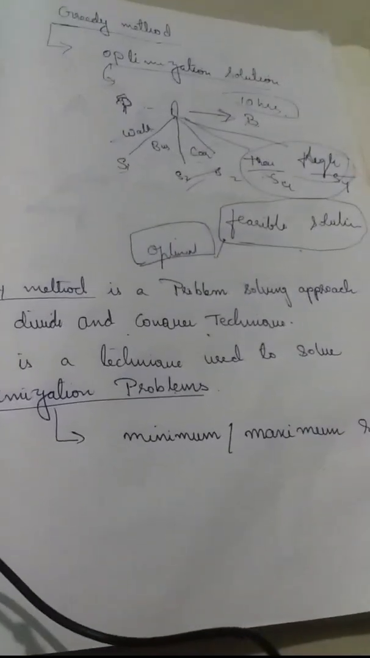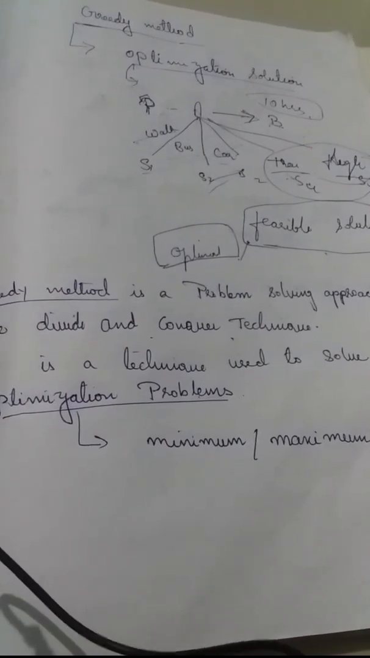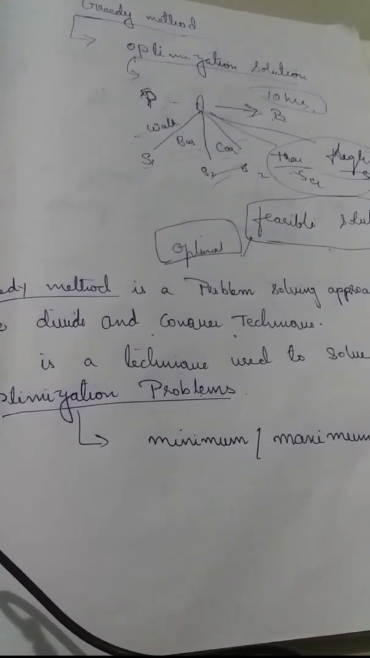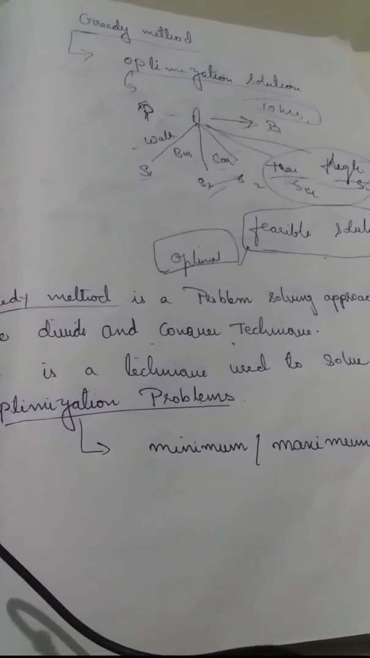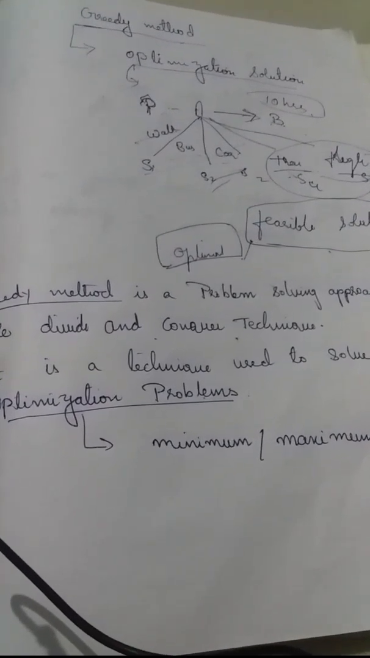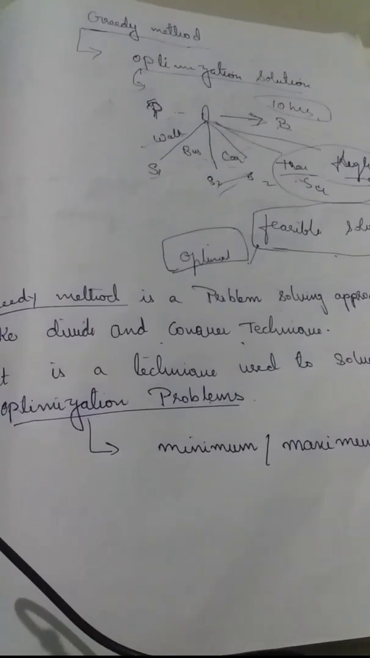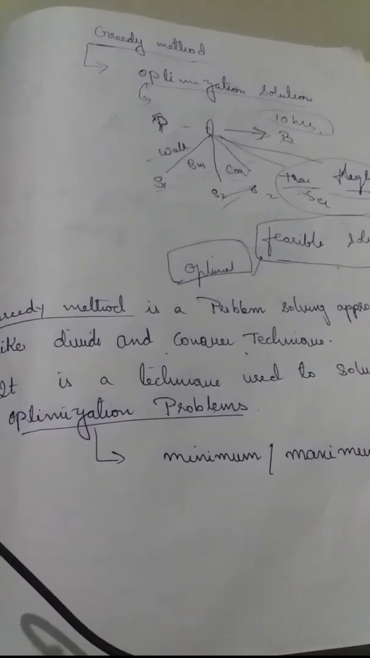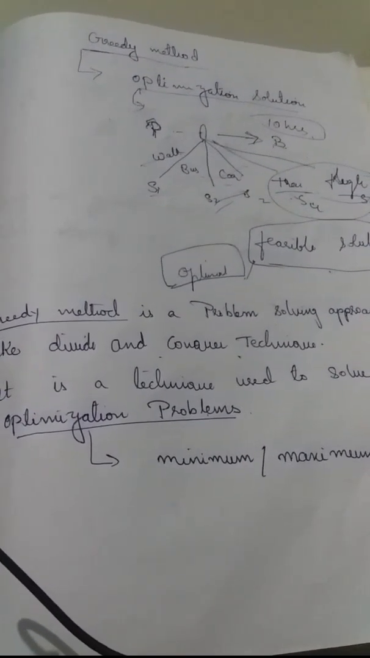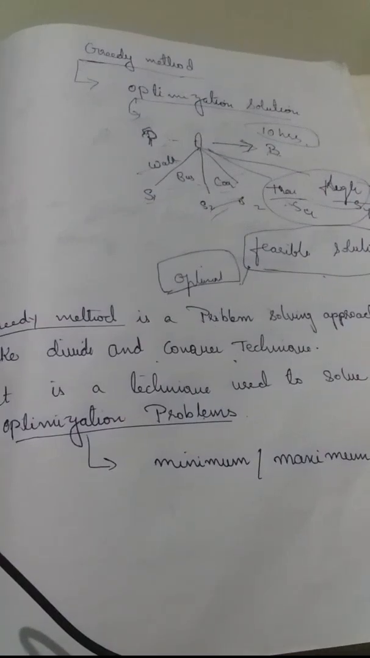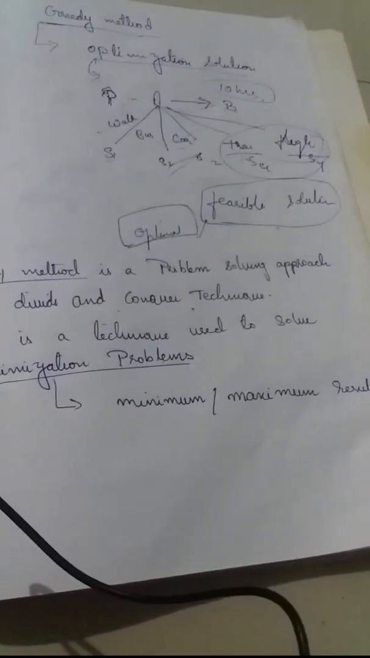So, greedy method is a problem solving approach just like divide and conquer technique. In the last class, we have learned about the divide and conquer technique. Just like divide and conquer technique, greedy method is also a problem solving approach or problem solving technique which is used to solve the optimization problems. Now, what is optimization problem? Any problem which results in a minimum or maximum result is called as the optimization problem.